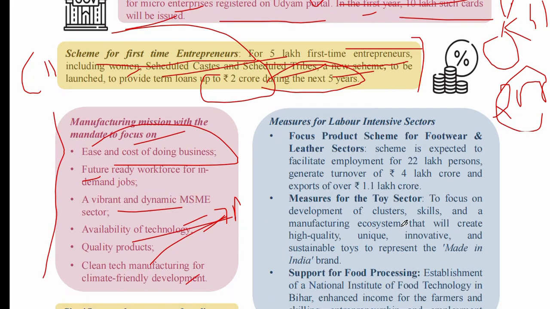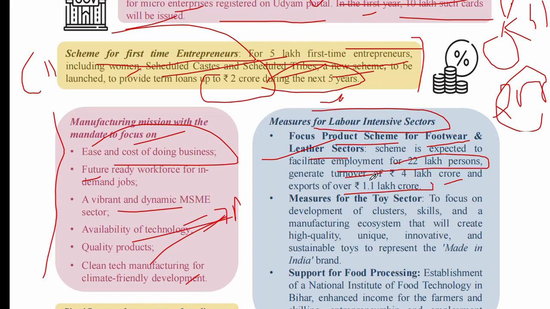Now second one is measures for labor intensive sectors. India is a labor intensive country, where you can access labor easily. First one is the focus product scheme for footwear and leather sectors. This scheme is expected to facilitate employment of 22 lakh persons, generate turnover of 4 lakh crore and exports of over 1.1 lakh crore. Second one is measures for the toy sector.